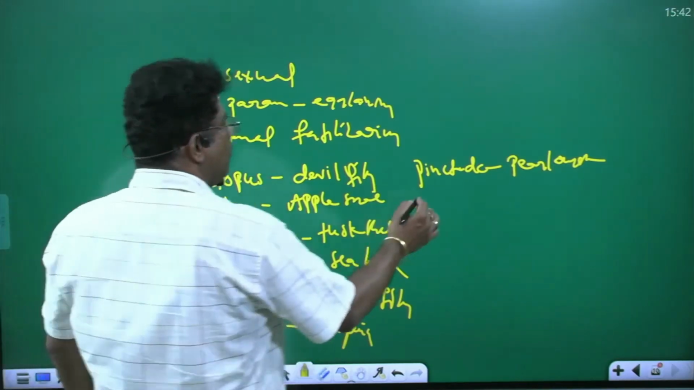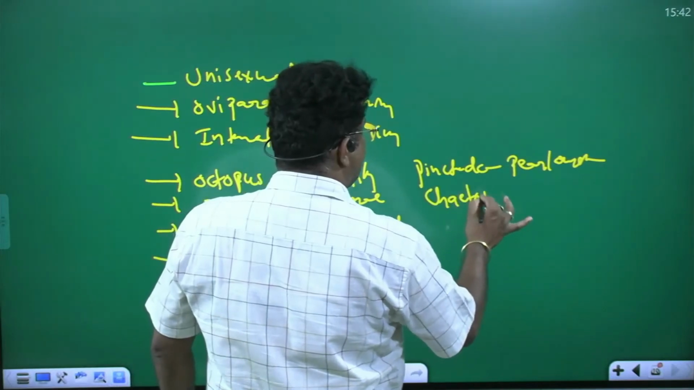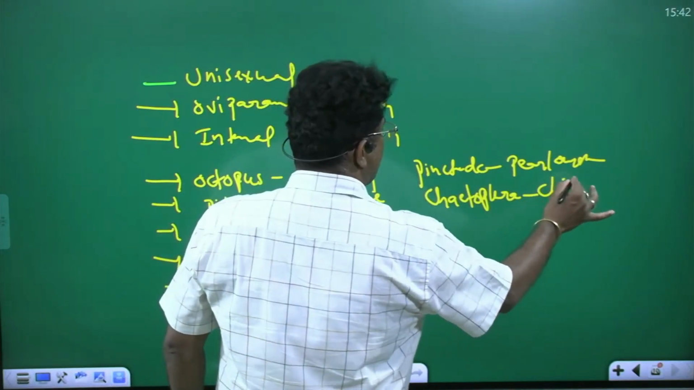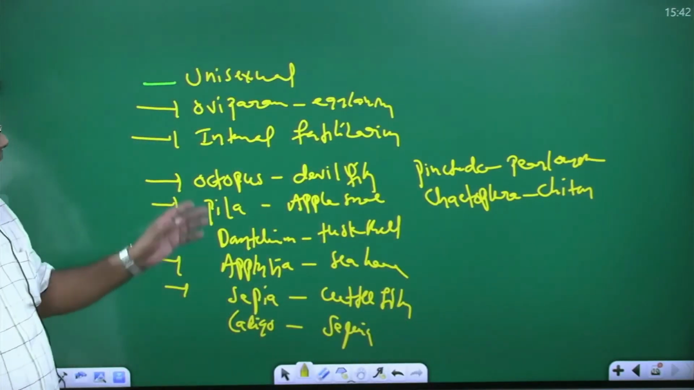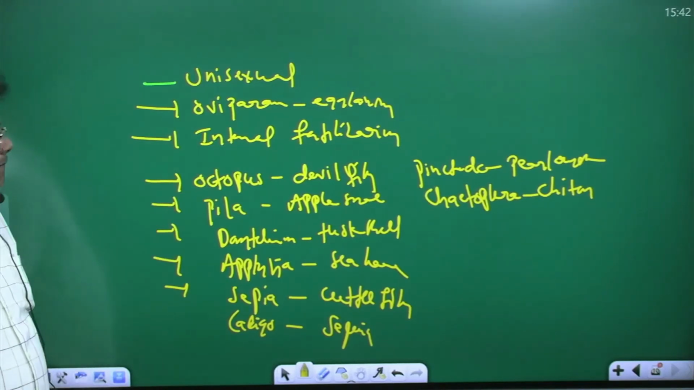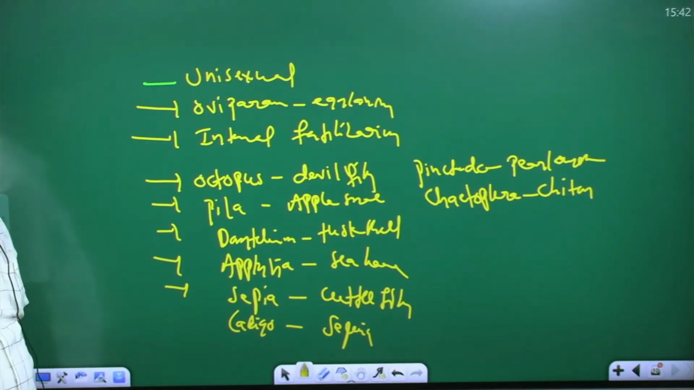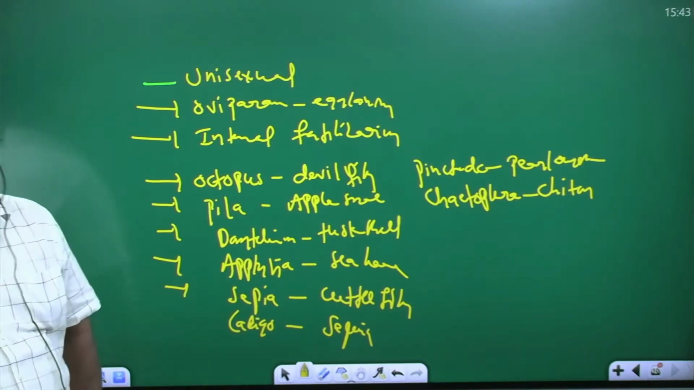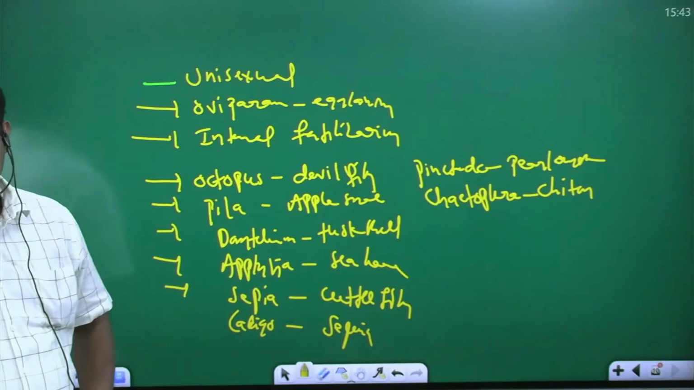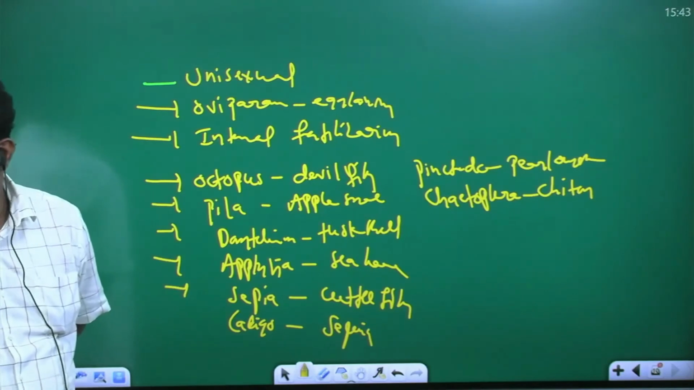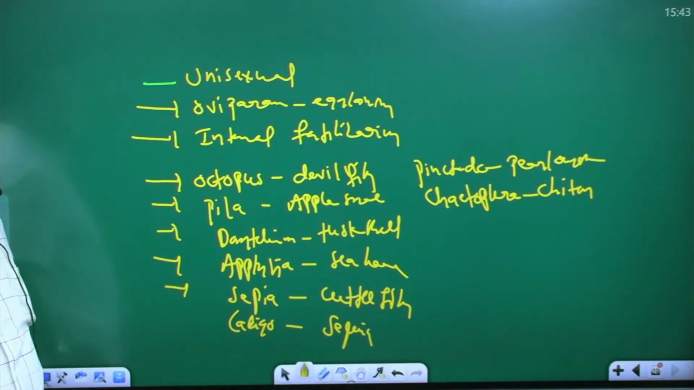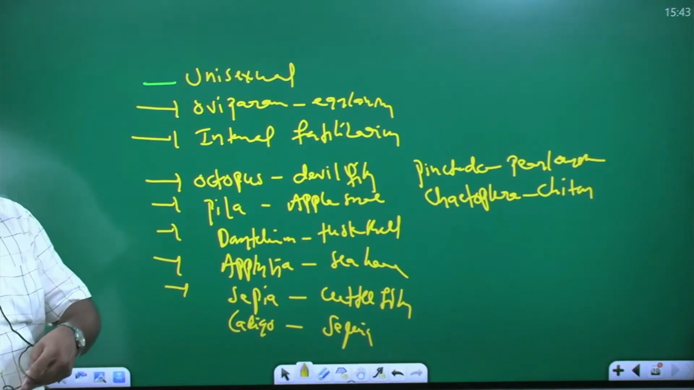Okay, so Ketoflora is there. Ketoflora is known as chiton. So many examples are there in Mollusca. Octopus is devilfish. Pila is apple snail. Dentalium is a tusk shell. Aplysia is sea hare. Sepia is cuttlefish. Loligo is squid. Pinctada is pearl oyster. Ketoflora is chiton. So these are the Mollusca characters. Okay, today we have completed the class. So the third class, Animal Kingdom part 3, is completed.